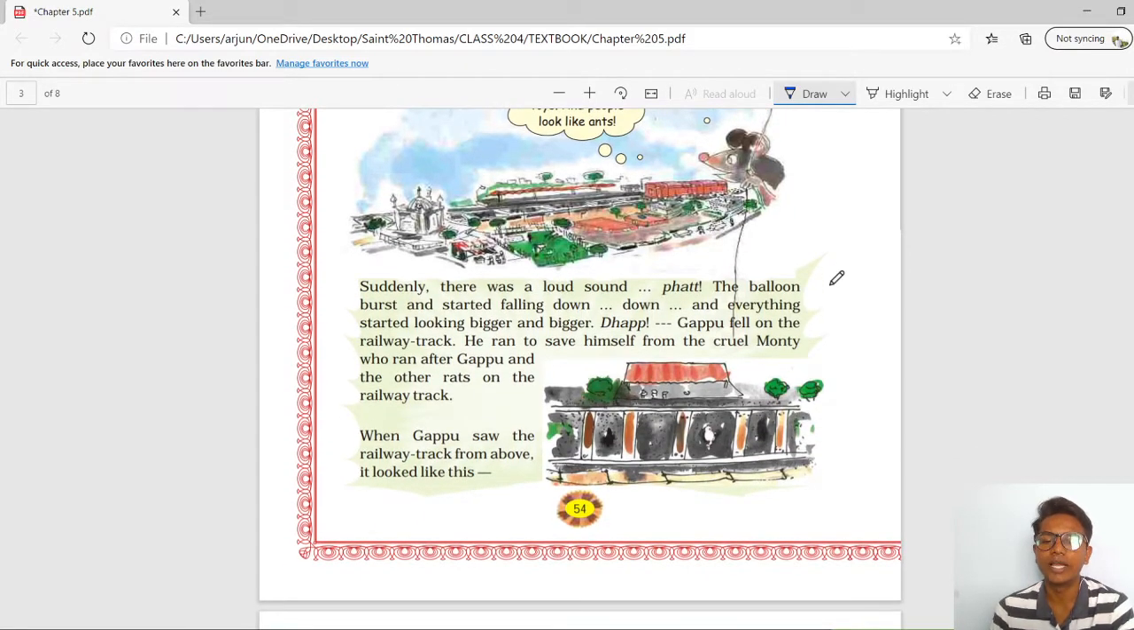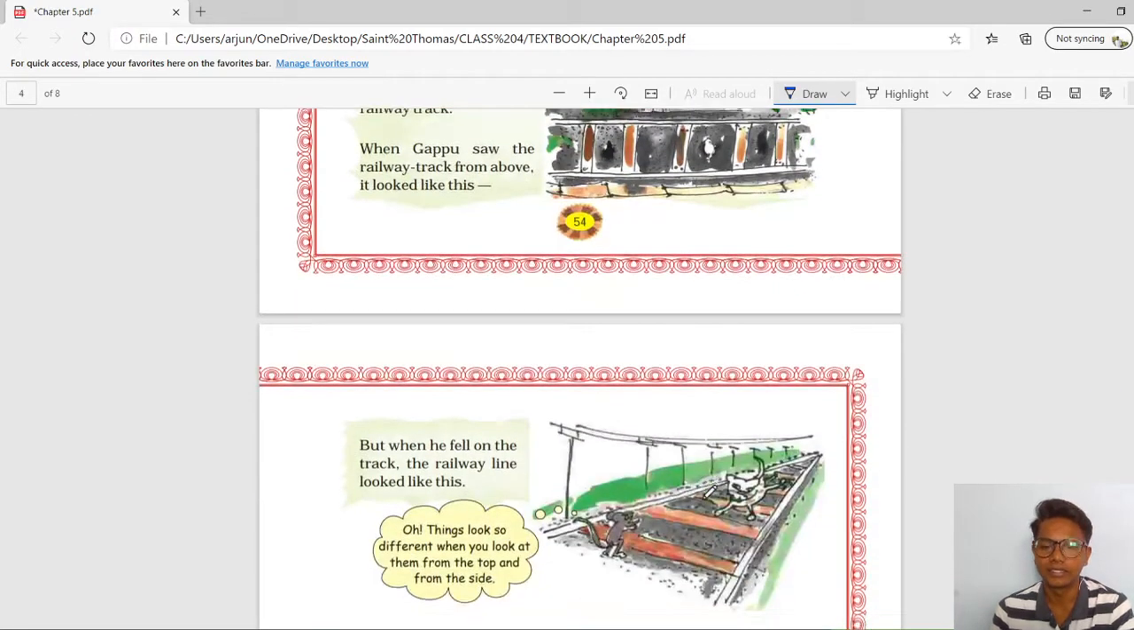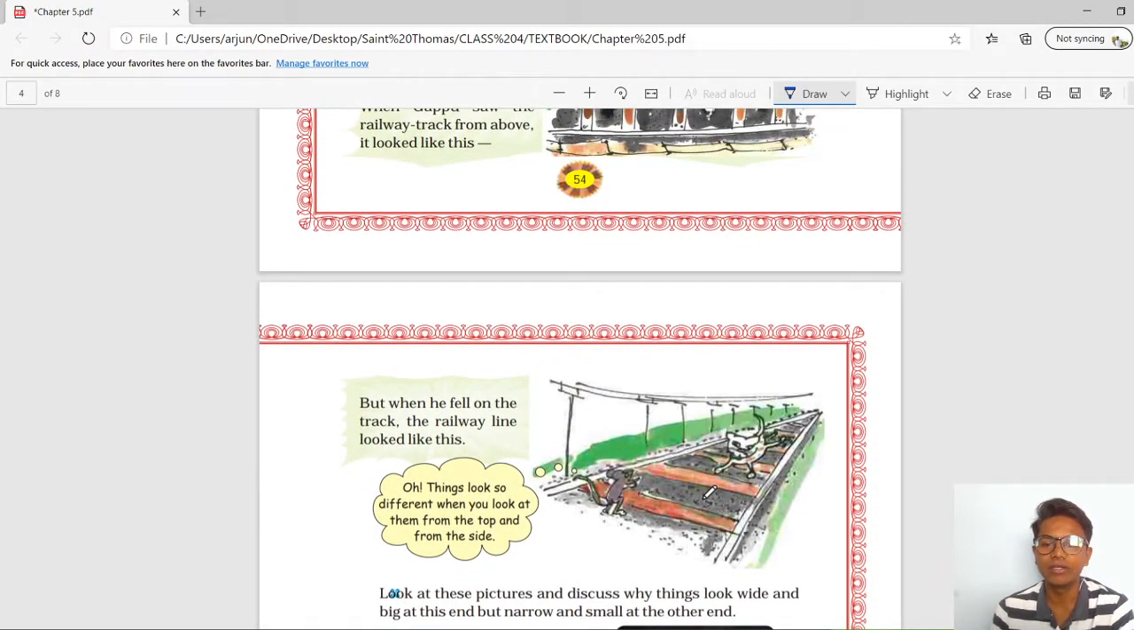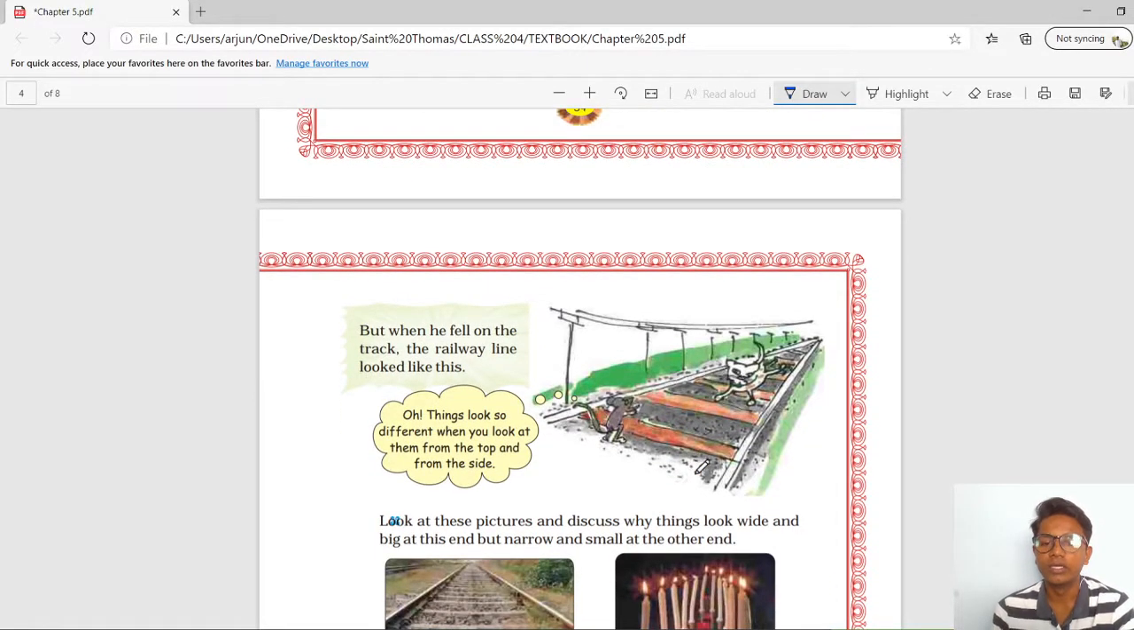When Gappu saw the railway track from above, it looked like this. Yes, from above, from the sky, we can see the railway track like this. But when he fell on the track, the railway track looked like this. Oh, things look so different when you look at them from the top and from the side. It is obvious.